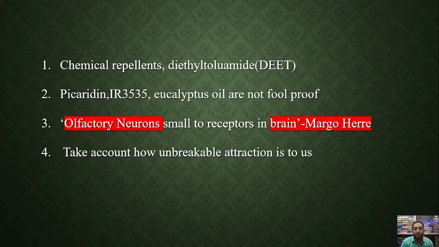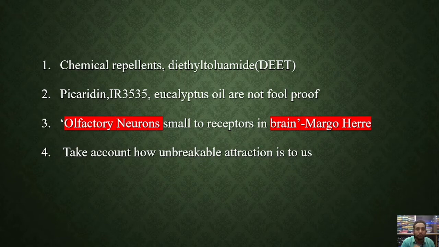The main function of the olfactory neuron in the mosquitoes is transmitting the signal of smell, right? If the body does not contain these chemicals, the mosquito is going to bite the particular person, and there is a chance to transmit the virus. So at that time, the mosquito acts as a vector. Okay, so the olfactory neuron is the signal transmission neuron.